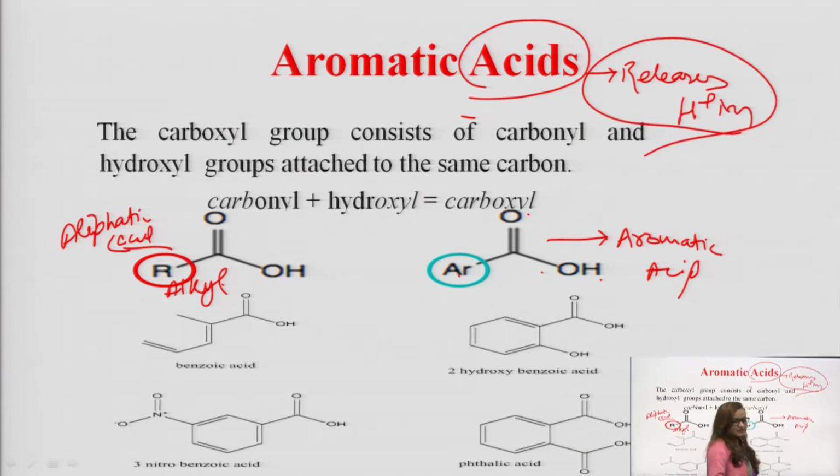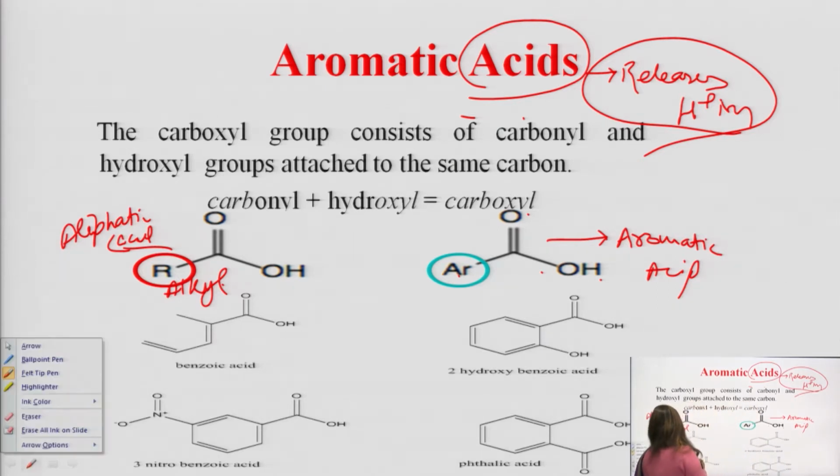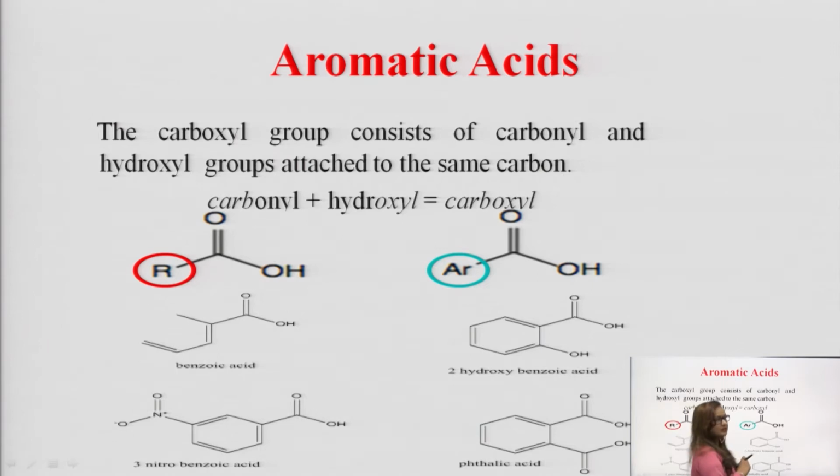Acids are those which release H plus ion in the presence of base. Now the term is very clear. And aromatic acids: if the COOH group is attached directly, again remember this, directly to any aromatic compound, then it becomes an aromatic acid.